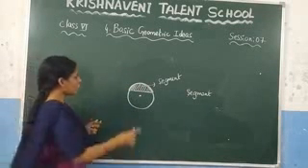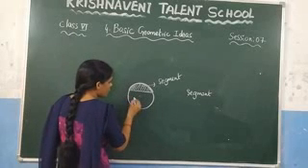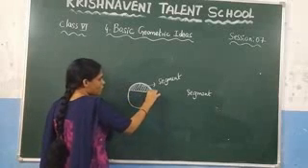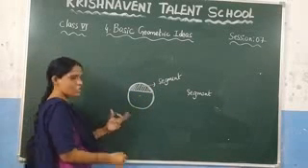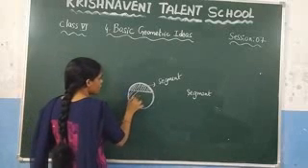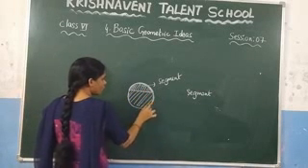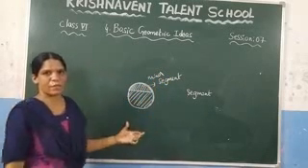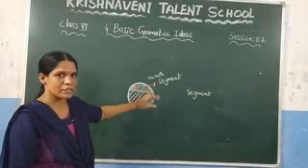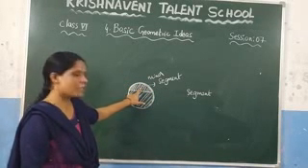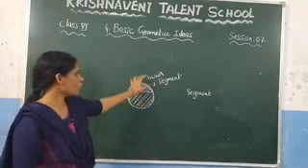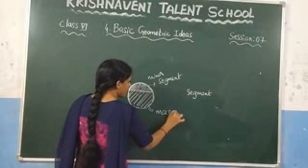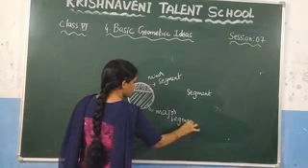Here you can observe that this is also a segment, because here we have drawn one chord and this is the arc. So this is also a segment. This is also a sector. This segment we call a minor segment, because the area that is enclosed here is small compared to this area. So we call this one a minor segment and this one a major segment.